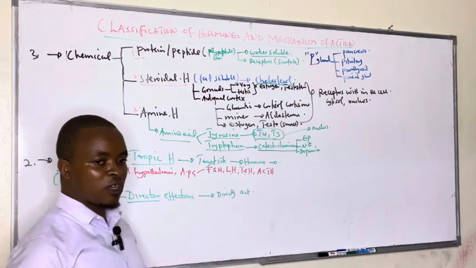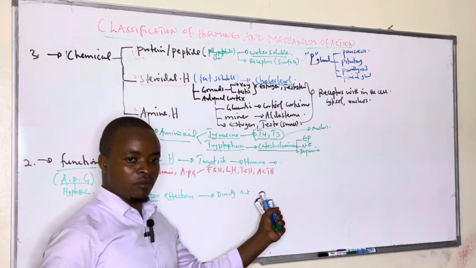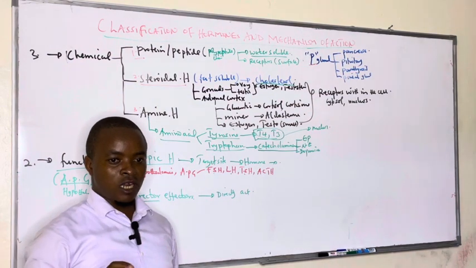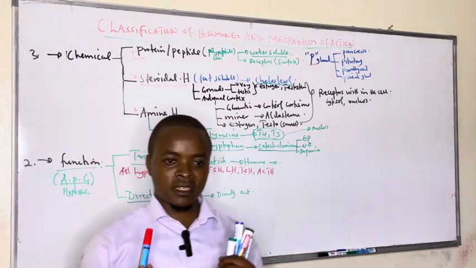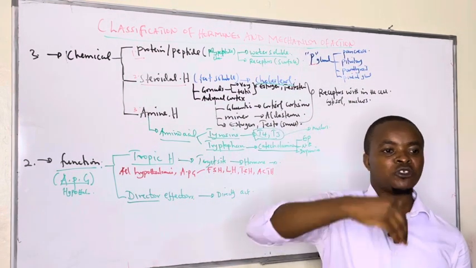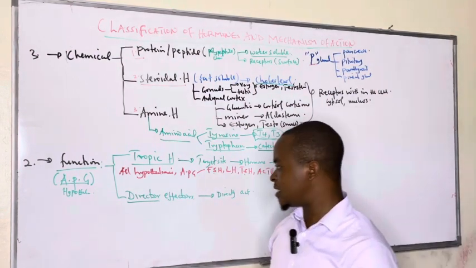Why are they called tropic hormones? It is because once they reach their target site, they stimulate them to produce more enzymes, more hormones. And it is these hormones that will exert the final feedback. So they are stimulating other glands to produce other hormones, which is different from direct effectors.